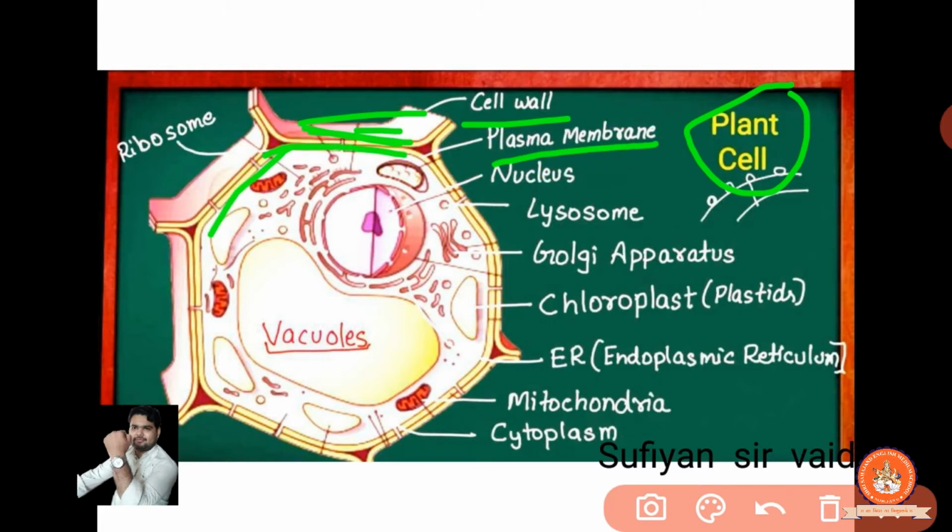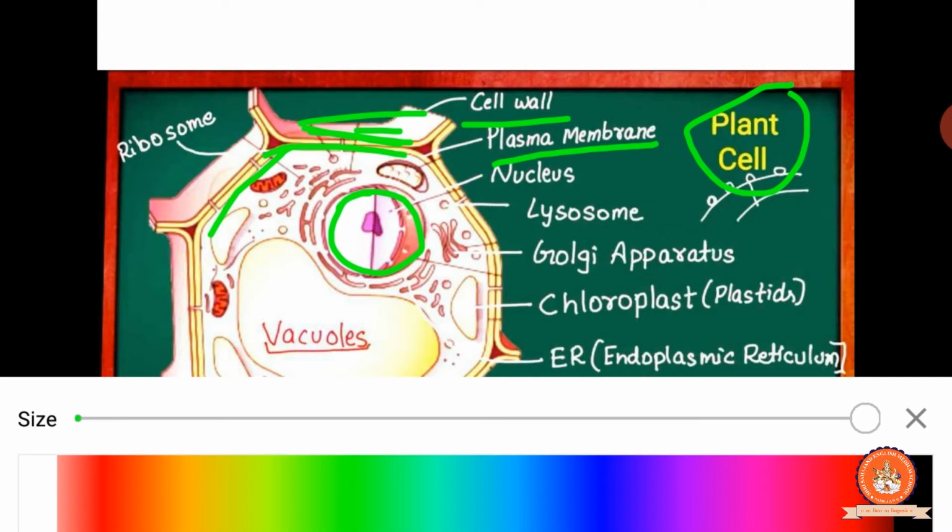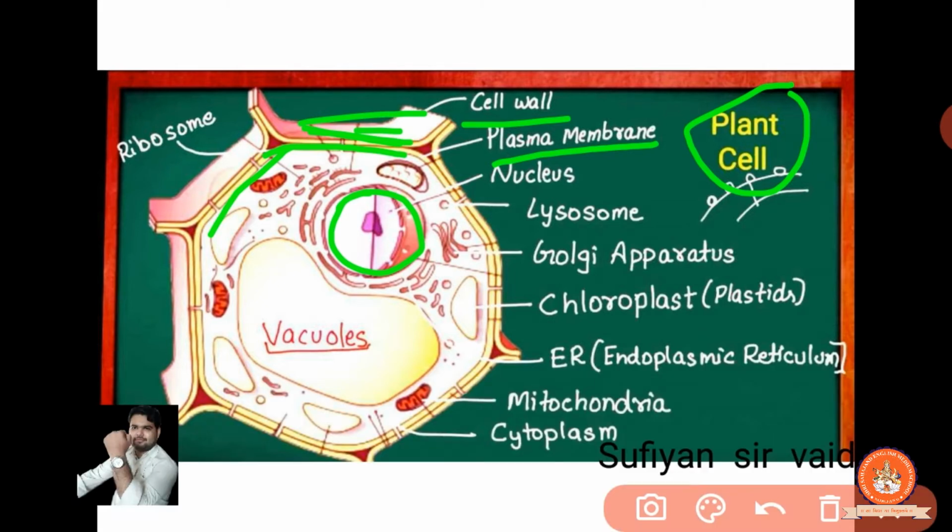Now this yellow colored covering portion is known as what? It's the plasma membrane that covers the nucleus. Clear? Then the center portion, this blue color, is what? It's the nucleus. Now the Golgi apparatus is this. This is a parallel line, you can observe it here. This is the Golgi apparatus, and they are always parallel to each other.